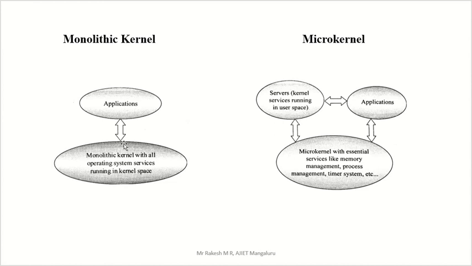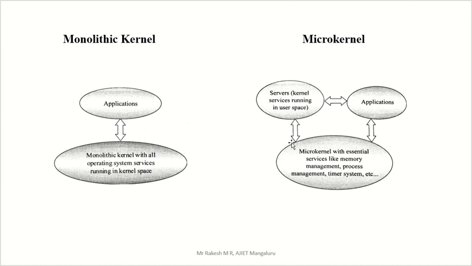So in the monolithic kernel, all the services which are provided by the operating system we place in kernel space. We are not moving them anywhere, we just have them in the operating system. But in the case of microkernel, we are moving some of the unimportant or non-essential services to user space, and only the very important services we keep inside the operating system.